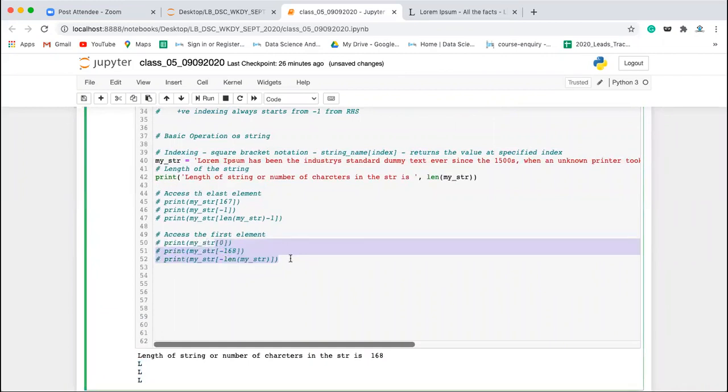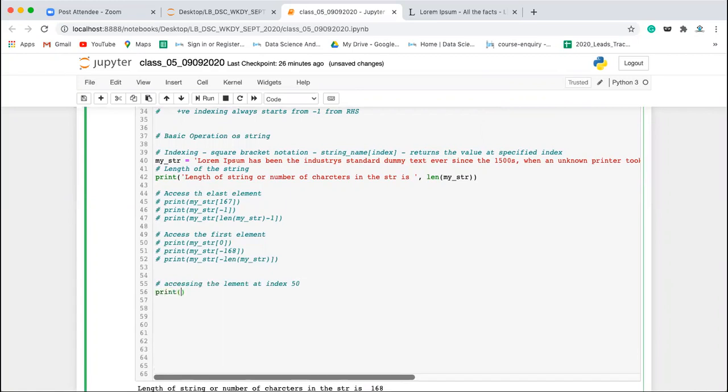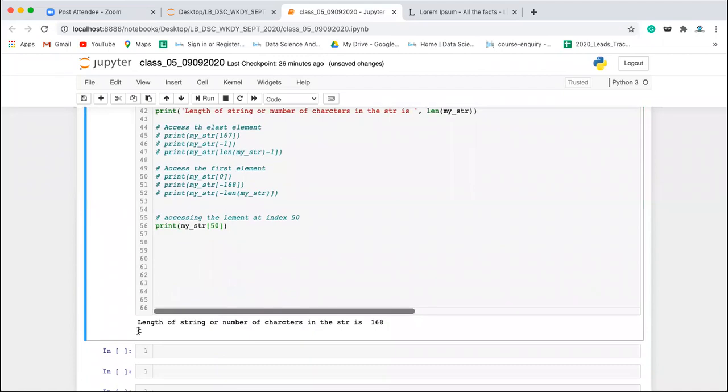You can also access some random element, for example the element at index 50. How can we do that? We write print my_str of 50. This will give you the value at this index, t.